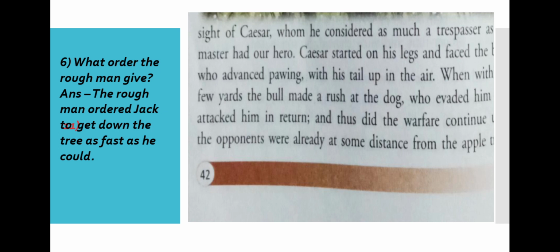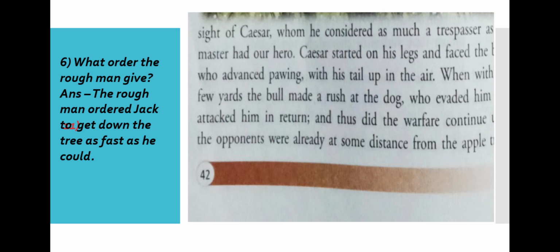When within a few yards, the bull made a rush at the dog. Now what did the bull do? The bull made a rush at the dog, who evaded him and attacked him in return. And thus did the warfare continue. Thus the warfare started between the dog and the bull. Can you follow? The warfare started between the dog and the bull, until the opponents were already at some distance from the apple tree. Both were some distance from the apple tree. They were fighting, and what did Jack do? Obviously he will flee away, isn't it?